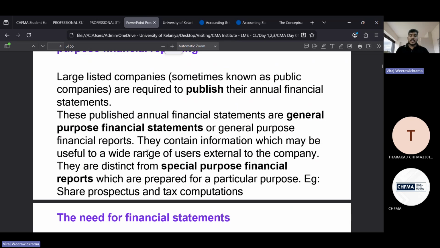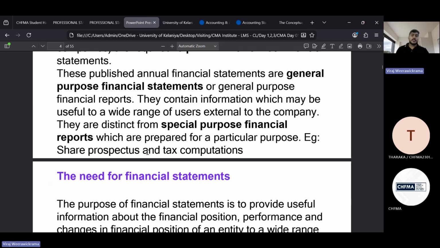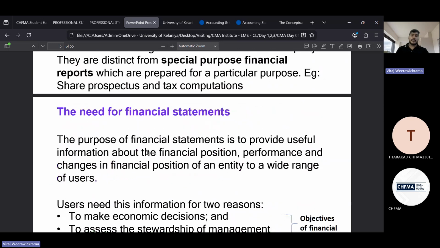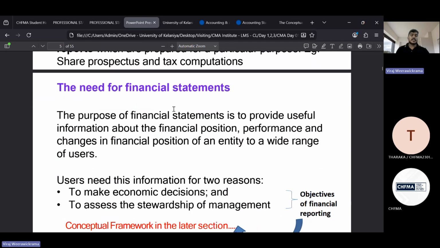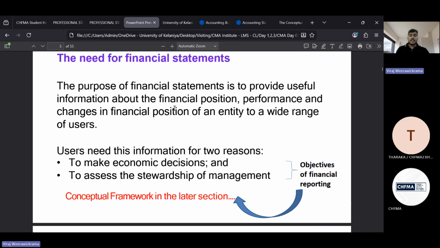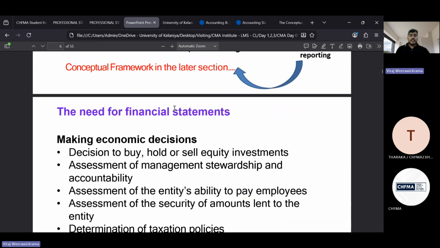Just have an idea of the difference between general purpose and special purpose, because in financial reporting, especially in the conceptual framework for financial reporting, we are covering the general purpose financial statements, right? When you are applying accounting standards.